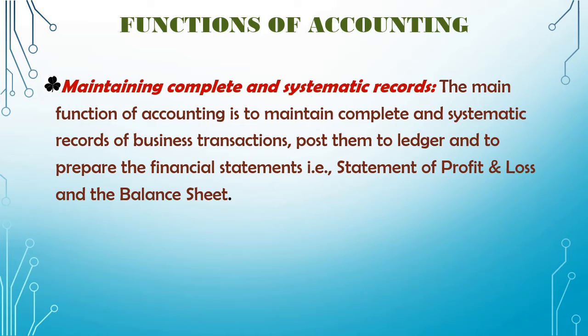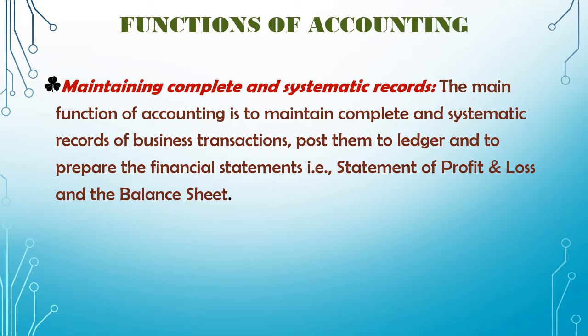And then after maintaining those records in the books in a systematic proper way, post them into the ledger and finally make the financial statement such as statement of profit and loss account and balance sheet.